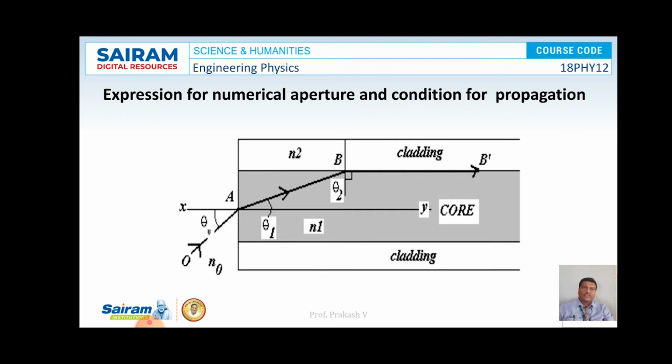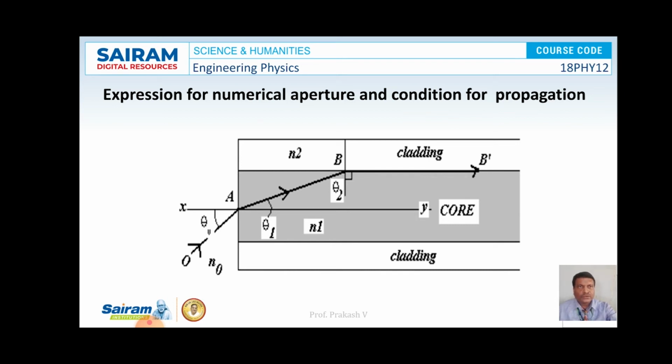For the incident beam OA, the angle of incidence is theta naught. It gets refracted, making an angle, say theta 1, with the fiber axis, as you can see in this picture, and falls at B at an angle of 90 minus theta 1. And here the angle of refraction theta 2 is observed to be 90 degrees. So that's what you can look at here.